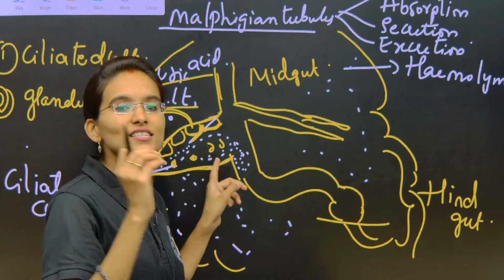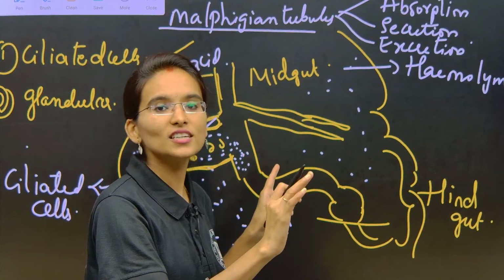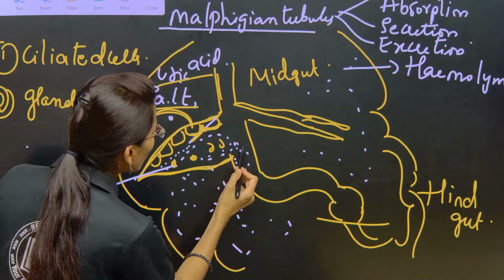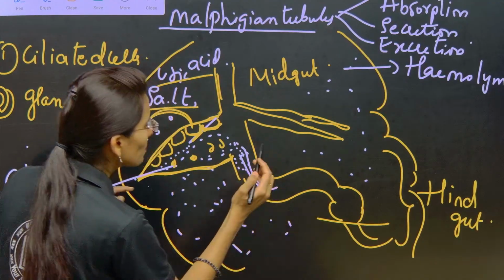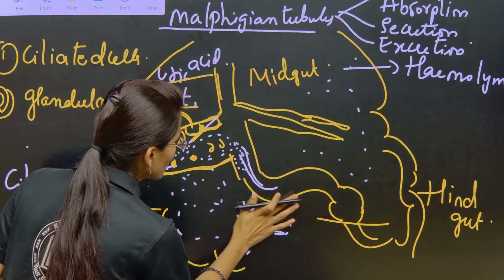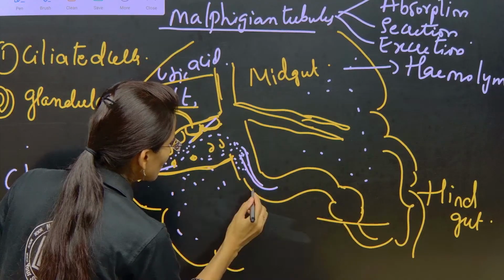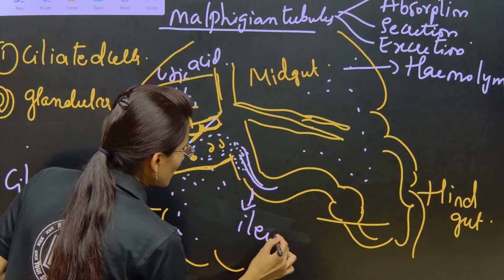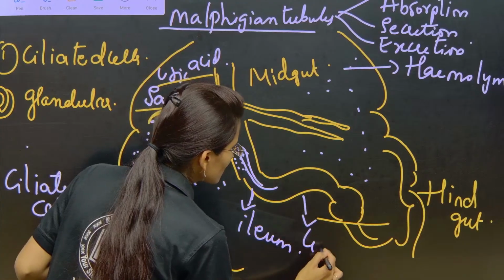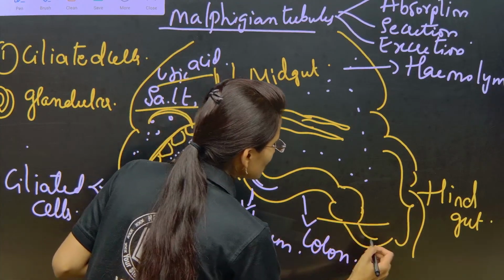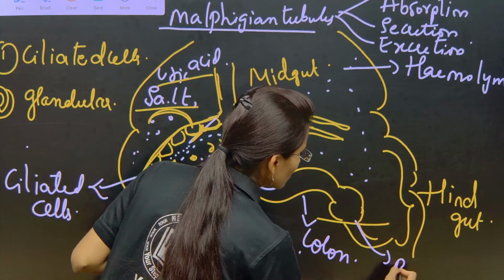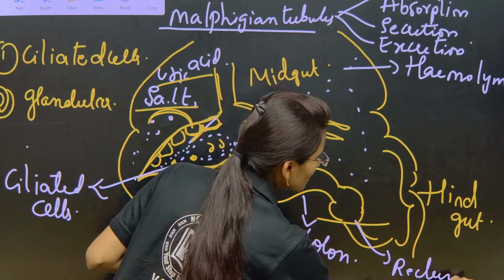Whenever the ciliated cells push the nitrogenous waste, it is immediately passed into the ileum. This is the ileum, the next one is the colon, and here it is going to be the rectum and anus.